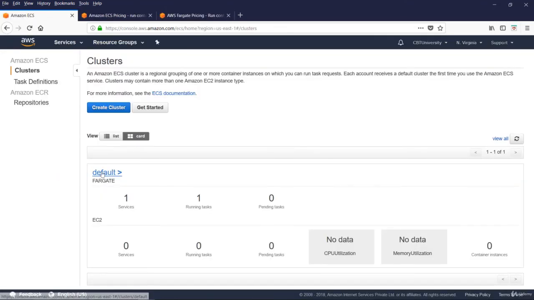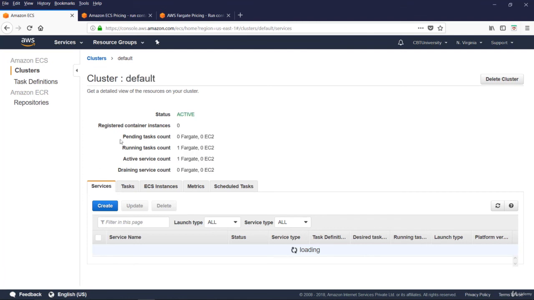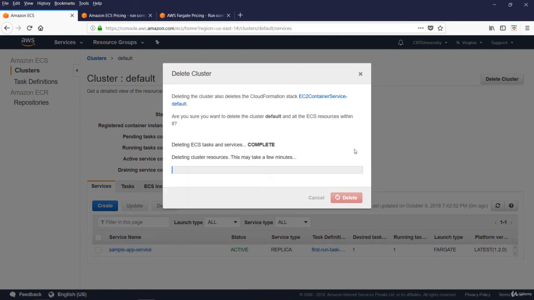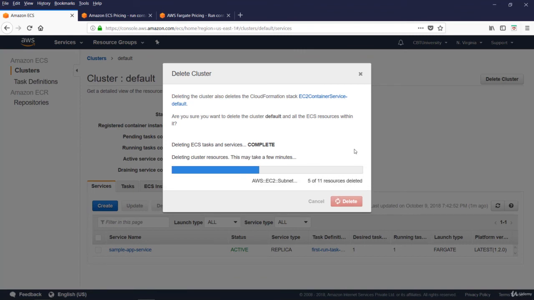Okay, this is our cluster. When you don't need the service anymore, you free up the resources. To save on the billing, let us delete the cluster. Yes, we want to delete. It will take a couple of minutes. Let us come back to this after a while.